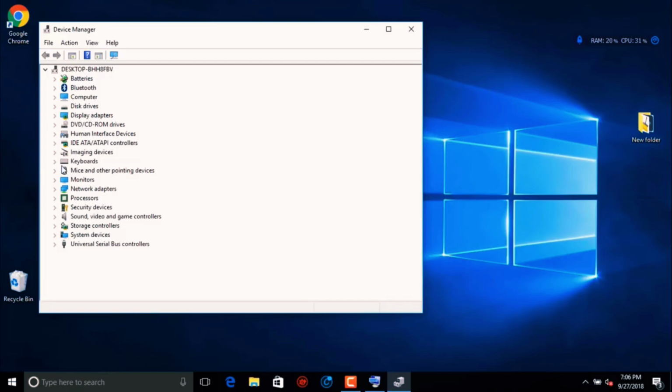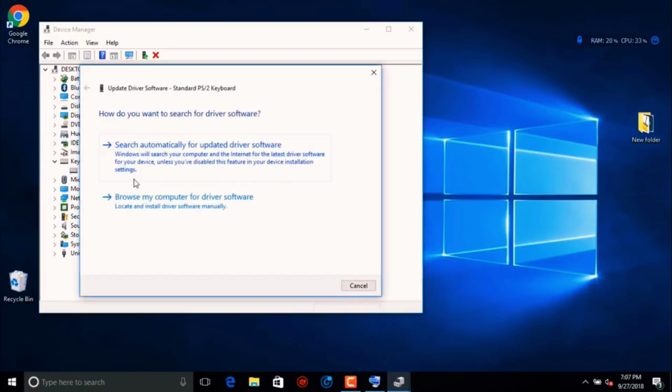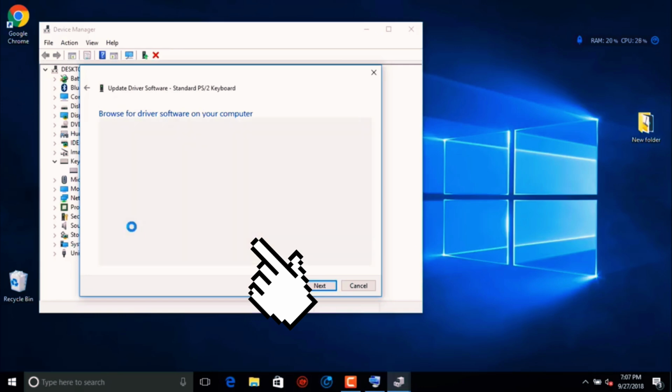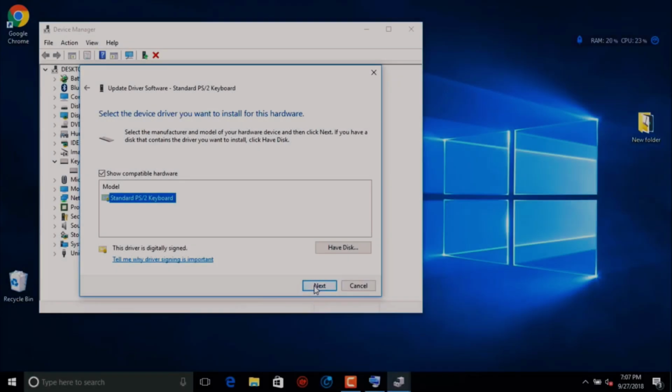A new window will open, and here you can see Keyboards. Click on it and expand it. Right click on your keyboard and click on Update Driver Software. Here you need to select Browse my computer for driver software. And here you need to select Let me pick from a list. Here is a list of supported keyboards.